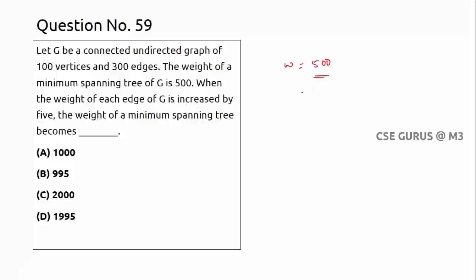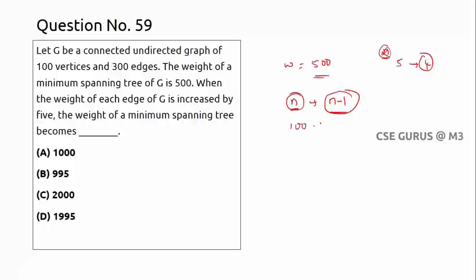So the logic I explained: when you consider the property of a spanning tree, there should not be any cycle. And one more thing we need to remember: if there are n vertices in a graph, your spanning tree definitely consists of n minus 1 edges. Let us suppose I want to connect 5 vertices, there must be 4 edges, right? So like this, if there are n vertices, you will find n minus 1 edges.